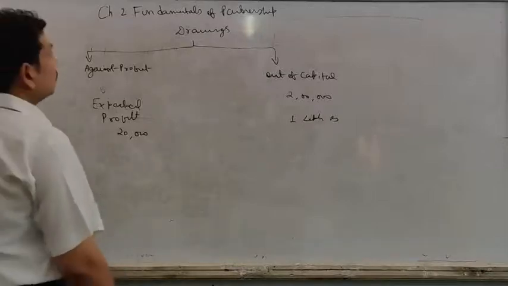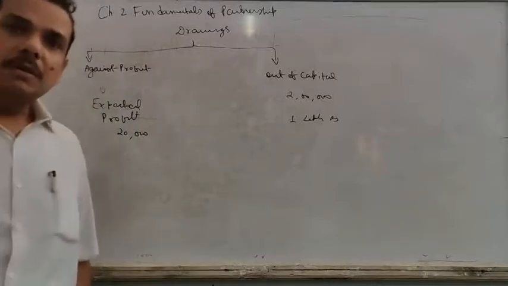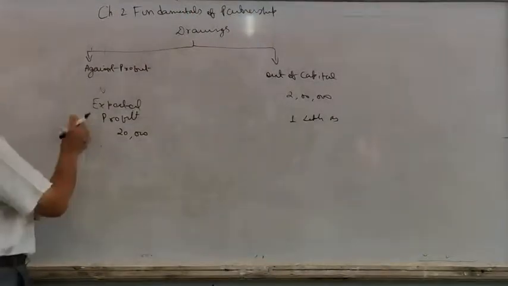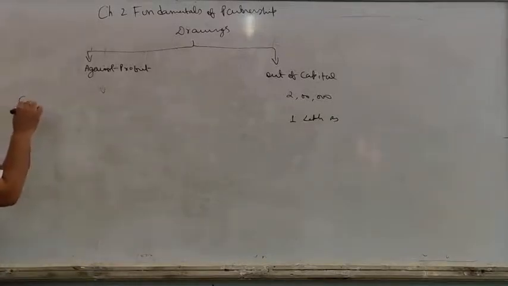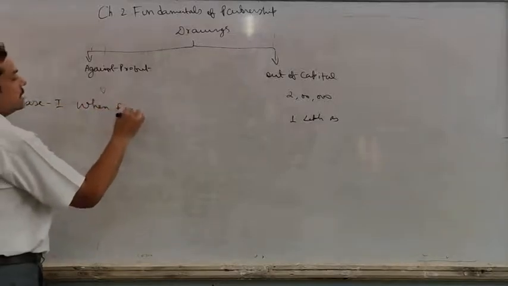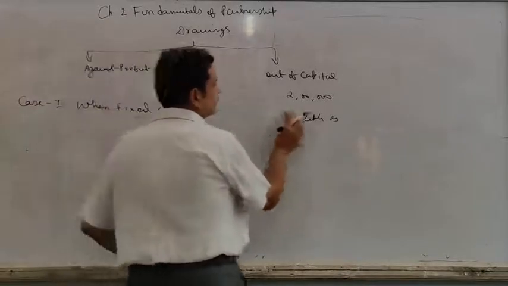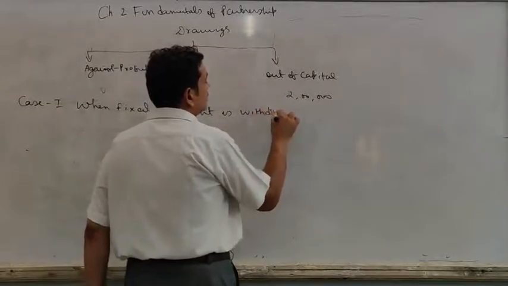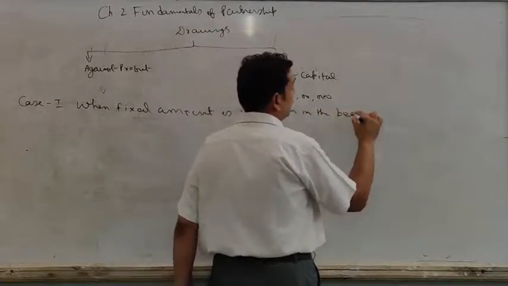Now the question arises, how to calculate the interest payable on the amount of drawings. So here we are having some formulas. So here what we are going to study is case 1, that is when fixed amount is withdrawn in the beginning of every month.